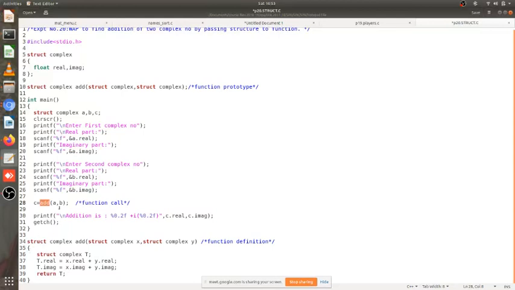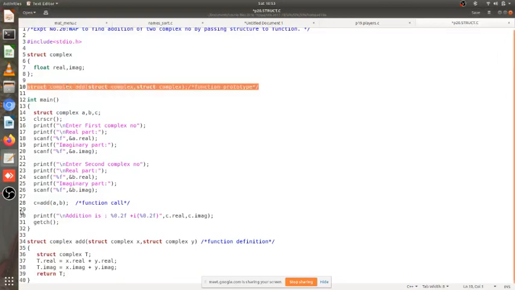Because if A and B both are of struct complex type, my compiler won't give an error, because now the compiler knows at line number 10 that there is a function named add, whose code is defined somewhere below in the file, and which has two parameters, each of them being of struct complex type. And we are returning a struct complex.